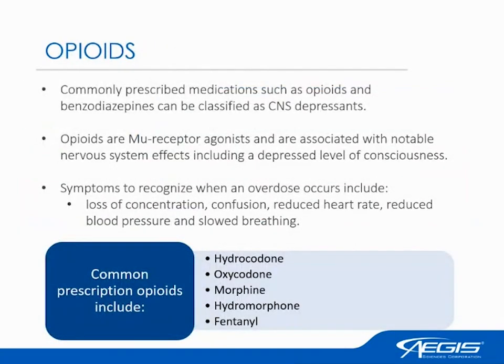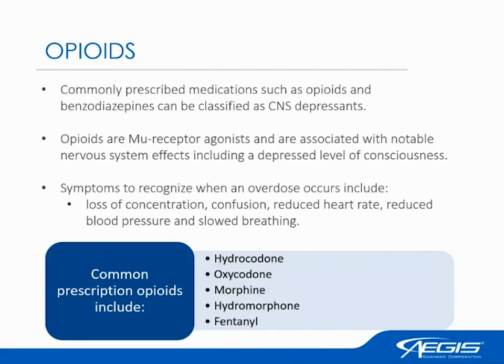With opioids, these are commonly prescribed medications, typically prescribed for pain. They hit a receptor in our body called the mu opioid receptor, and they are classified as a CNS depressant. When an overdose occurs on an opioid, or an opioid in combination with another medication, we may see symptoms in the patient such as loss of concentration, confusion, reduced heart rate and blood pressure, and slowed breathing. On the slide, I have a few examples of common opioids that are prescribed, such as hydrocodone, oxycodone,